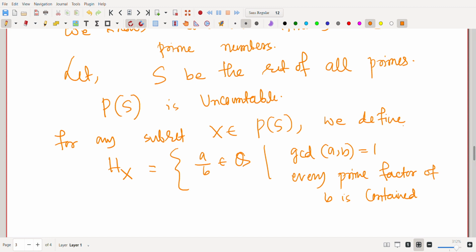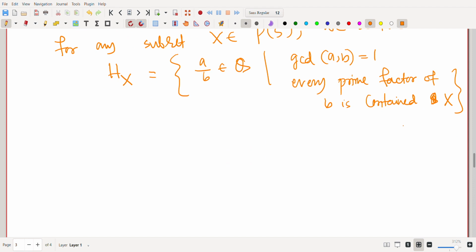So we are considering a set H_X, which is the set of a/b belonging to Q, the rational numbers, such that GCD of a and b is 1 and every prime factor of b is contained in X, not S, sorry, X. Because X is a subset of S, say X is {2, 3, 5}, or maybe X is {3, 7, 11, 19}, or X is {3, 7, 23, 37}, anything. So we are defining this H_X.